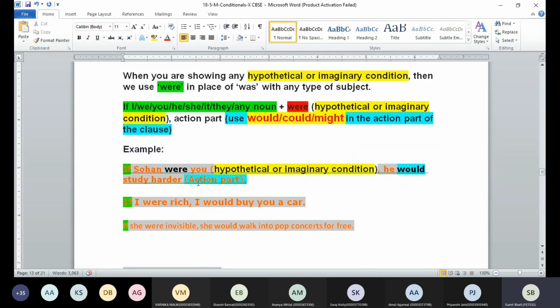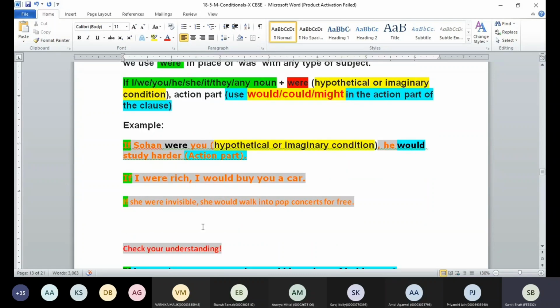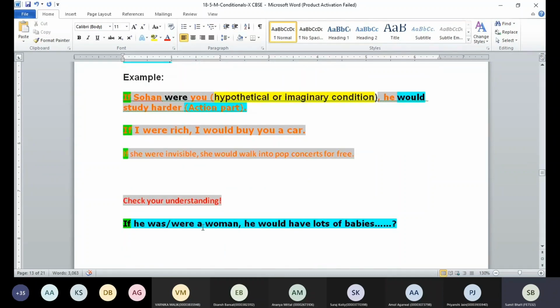Like, if Sohan were you, he would study harder. If I were rich, I would buy a car. If she were invisible, she would walk into popcorn sales for free. Now she's not invisible right now. We are just imagining if she were invisible. Suppose something happens and we get a thing like we had in Harry Potter, and we start becoming invisible.